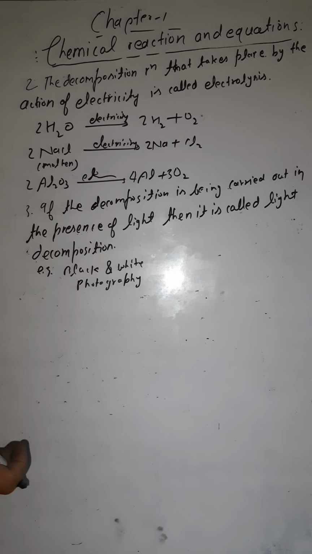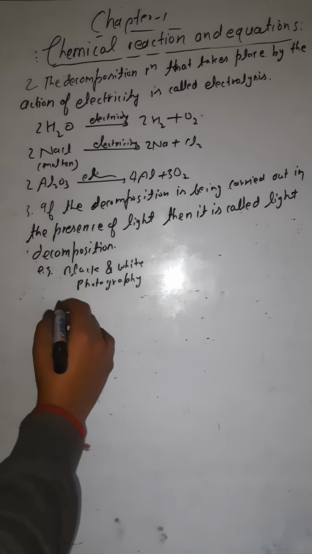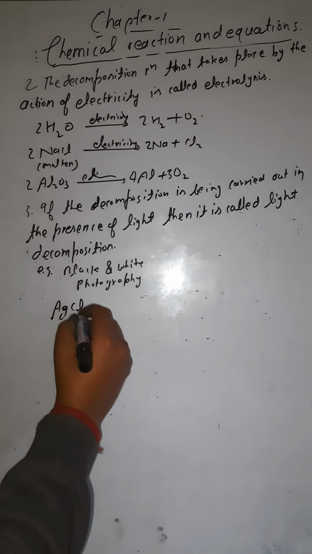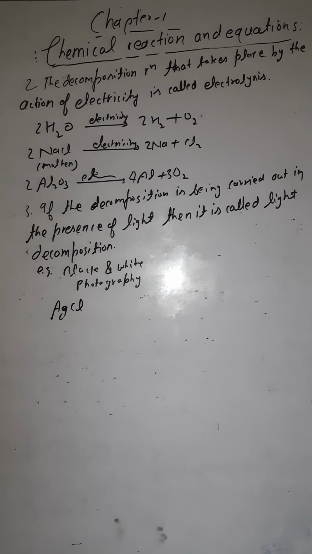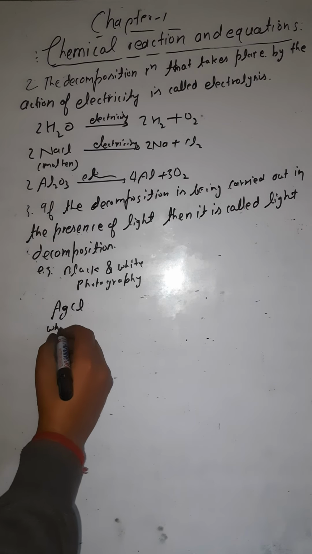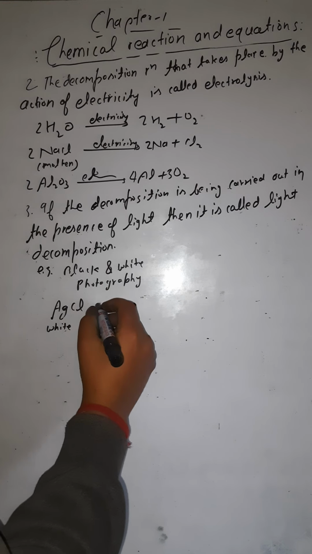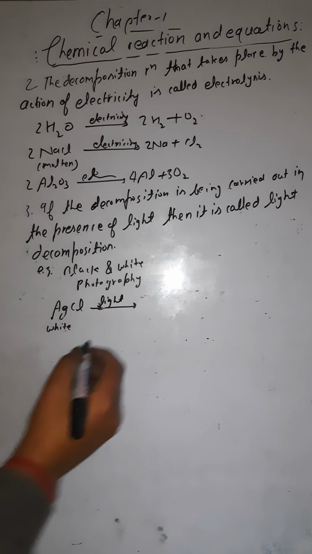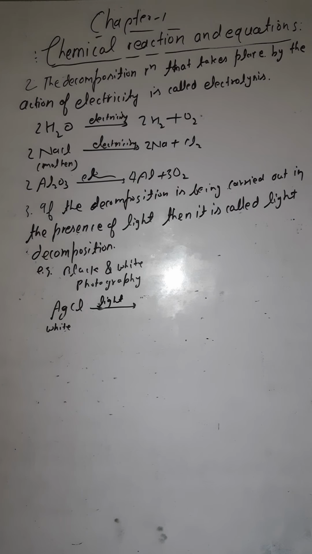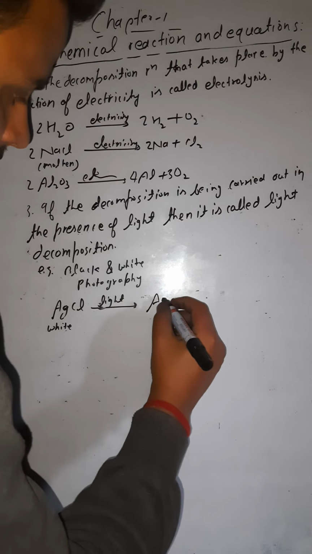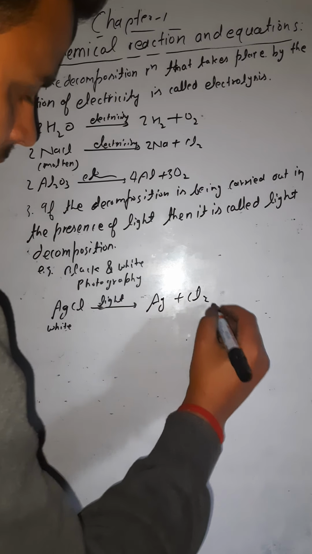What is the reaction of black and white photography? The reaction is like this. Here this is silver chloride, and the color of silver chloride is white. You are giving light to it, so in the presence of light it is decomposed into silver and chlorine.